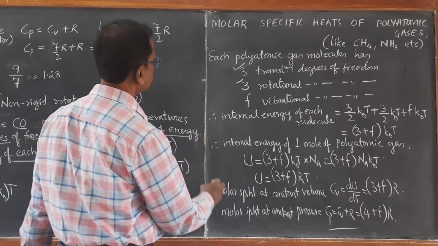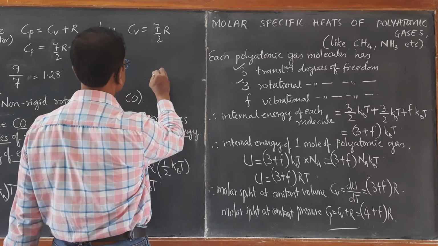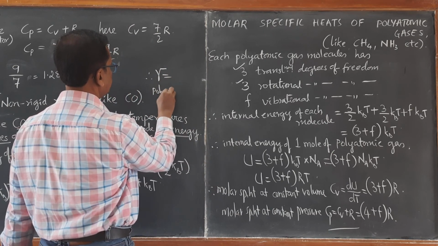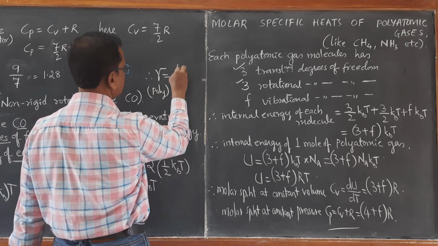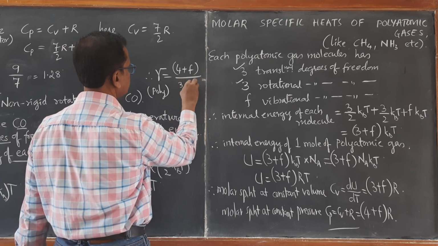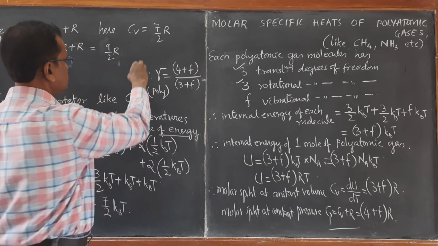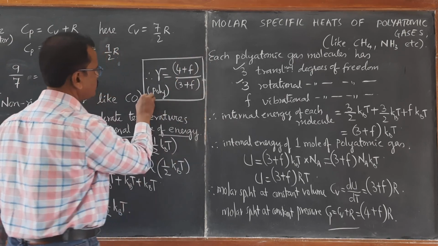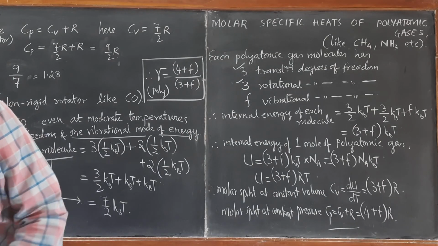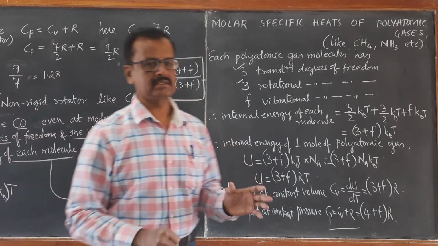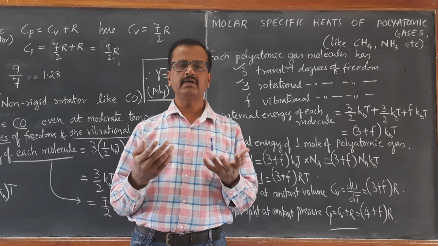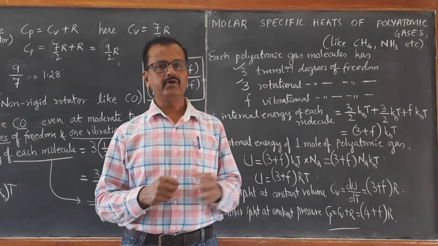Now gamma can be very easily written. Therefore, gamma for polyatomic gas becomes (4 plus F) R divided by (3 plus F) R, R cancels. So this is the gamma value for polyatomic gas. So this is how we conclude the discussion on calculation of molar specific heats for monoatomic, diatomic non-rigid rotator and polyatomic gases.